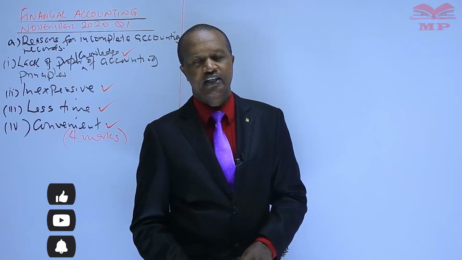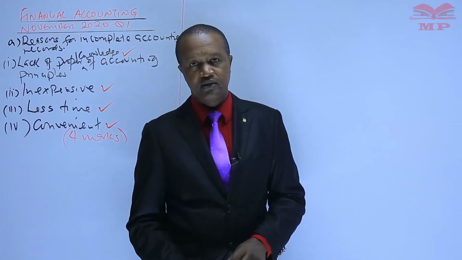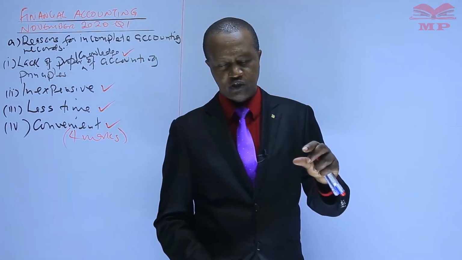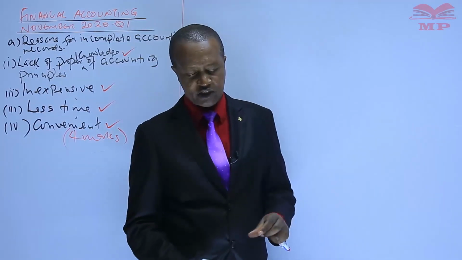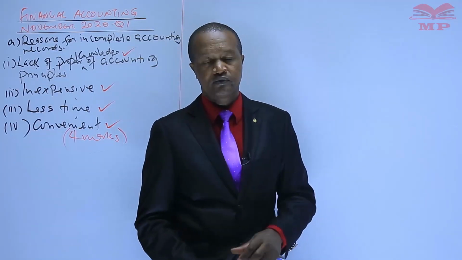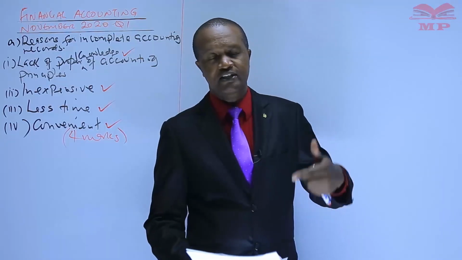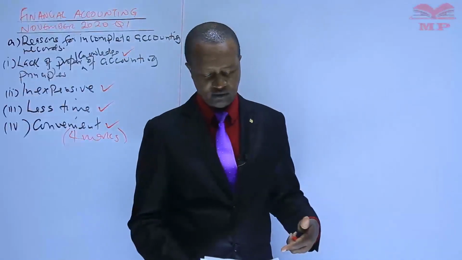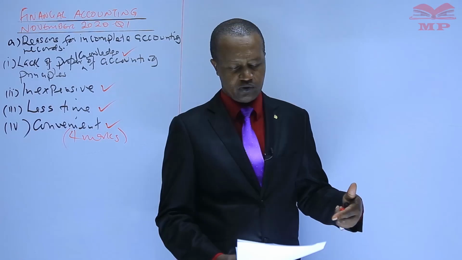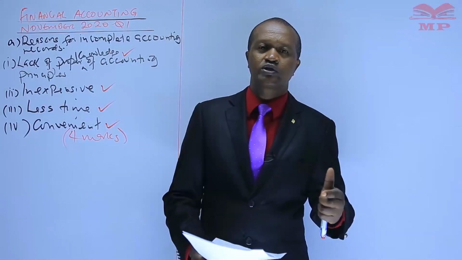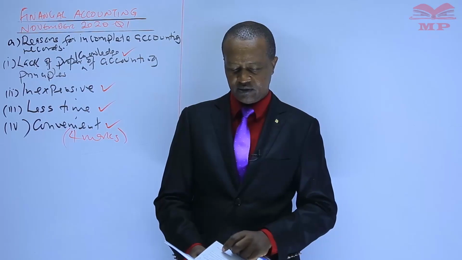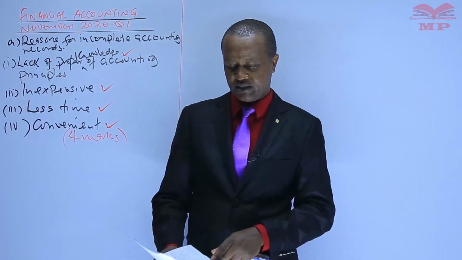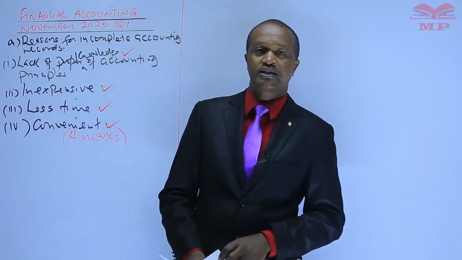Now, ordinarily, when a trial balance is not in agreement, a suspense account has to be introduced. Then investigations are carried out to discover the cause of the disagreement in the trial balance.